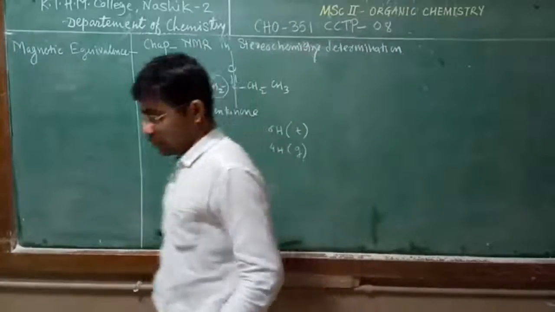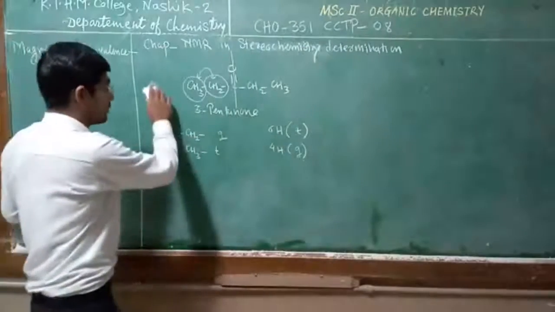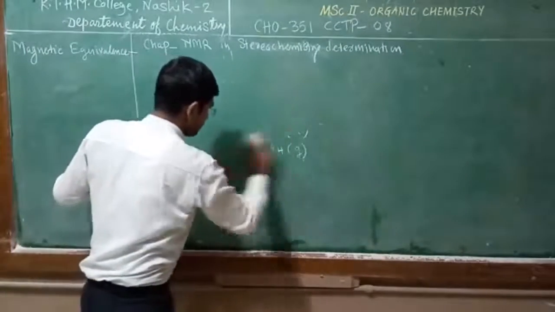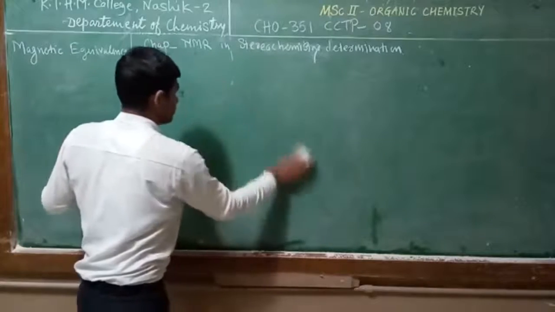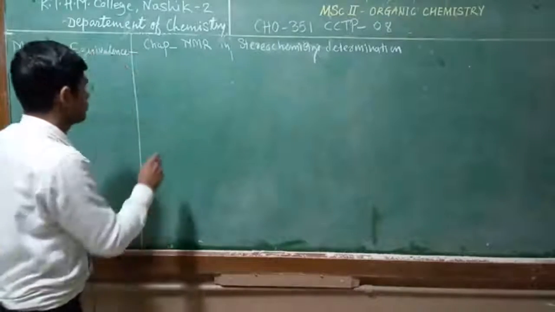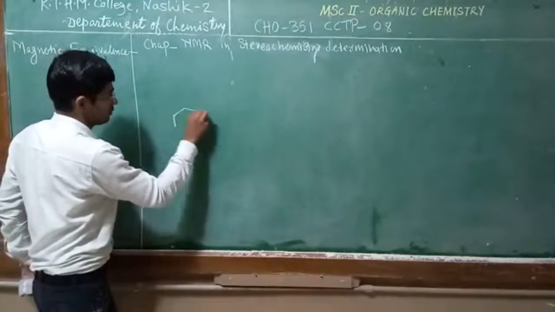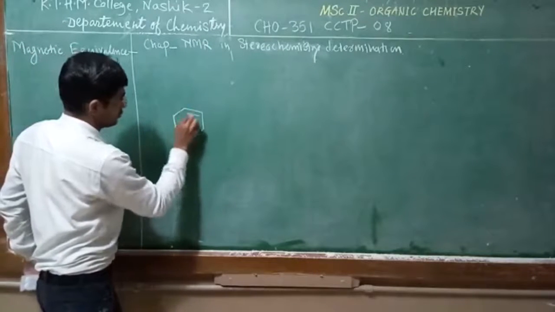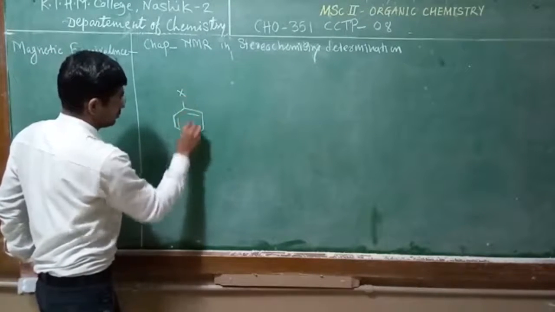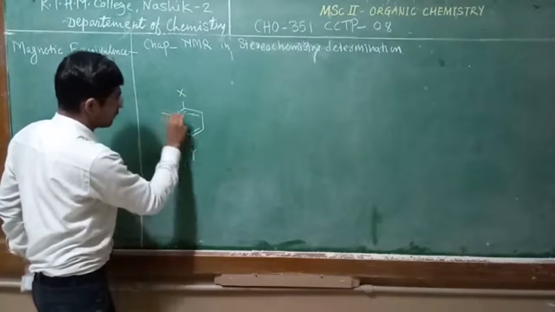Consider the next example, a para-disubstituted benzene ring where X and Y are different.